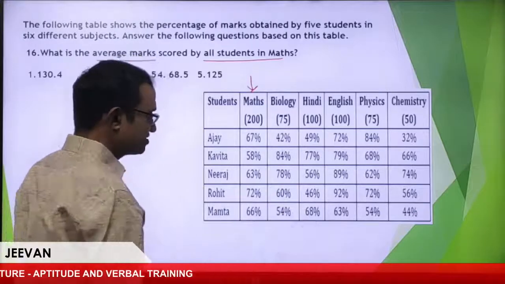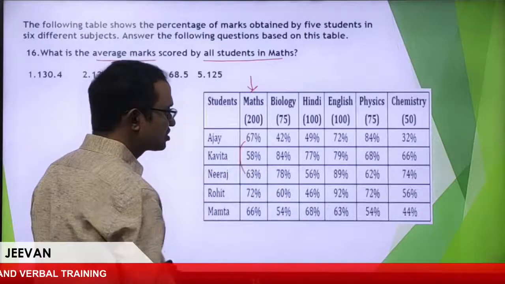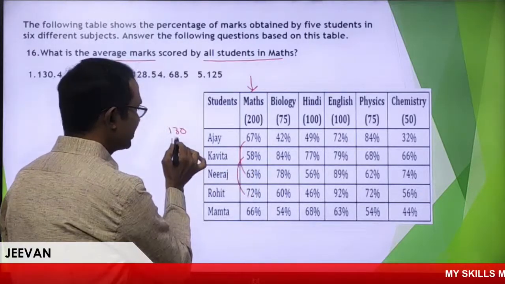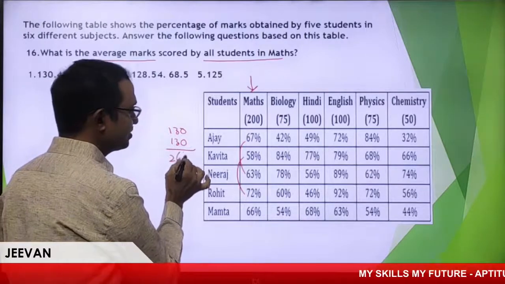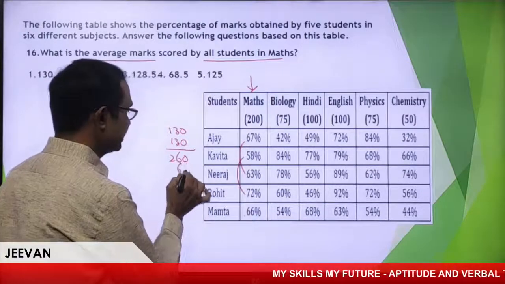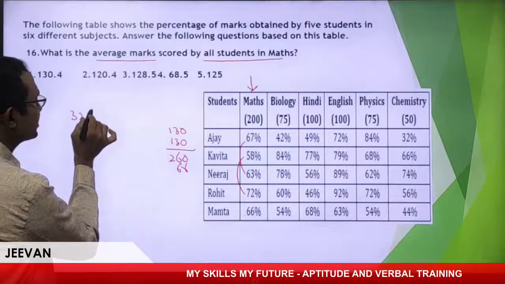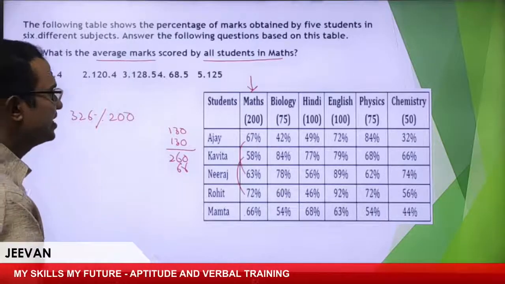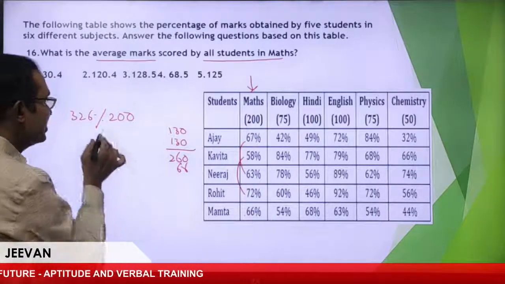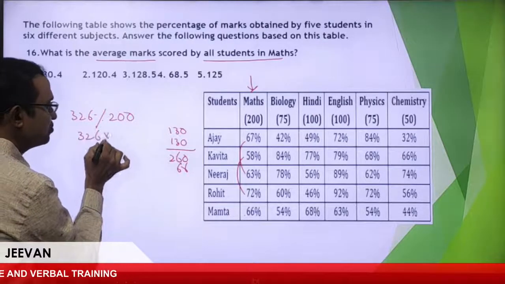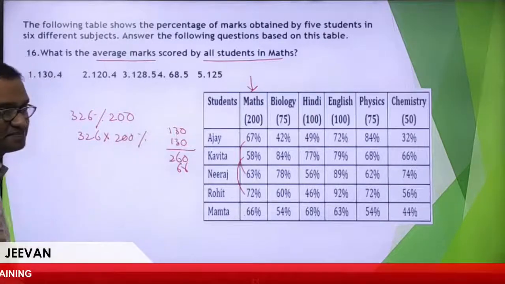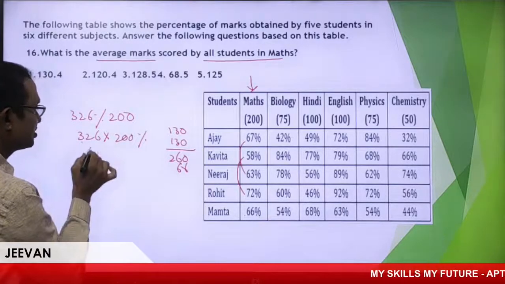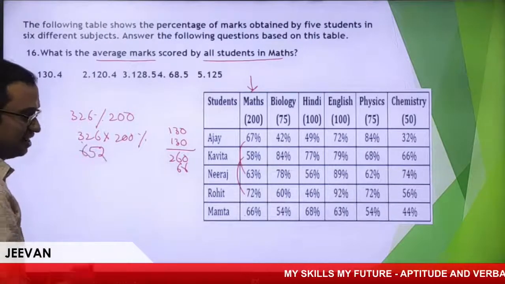I'll take very simple addition. These two come to 130, together 260. And another thing is 66, which is nothing but 326% of 200. See, in percentage you can write it like this also, 326 into 200%, both are the same. What is the meaning of 200%? 100% double. So this is double. How much? 526. Now we got the total.